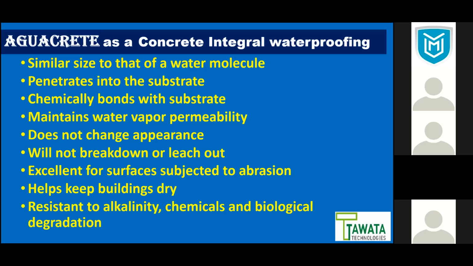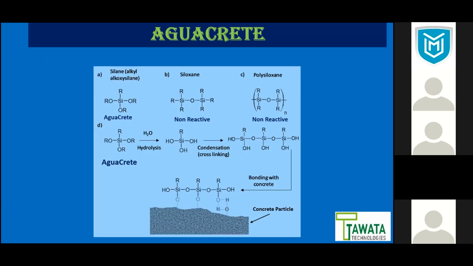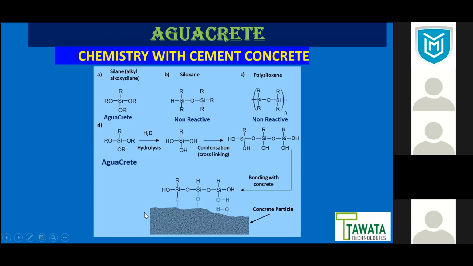It is resistant to alkalinity, and to chemical and biological degradation. So this is the concrete structure. If you look at it, it reacts with each and every particle. It's a bonded concrete. The important thing is that it will not act as a waterproofing agent until it completely dries and all the water is evaporated. Otherwise, the silane molecule will remain as a hydroxyl. Maybe one or two groups will attach, but the third group will not attach and will remain as a hydroxyl group.